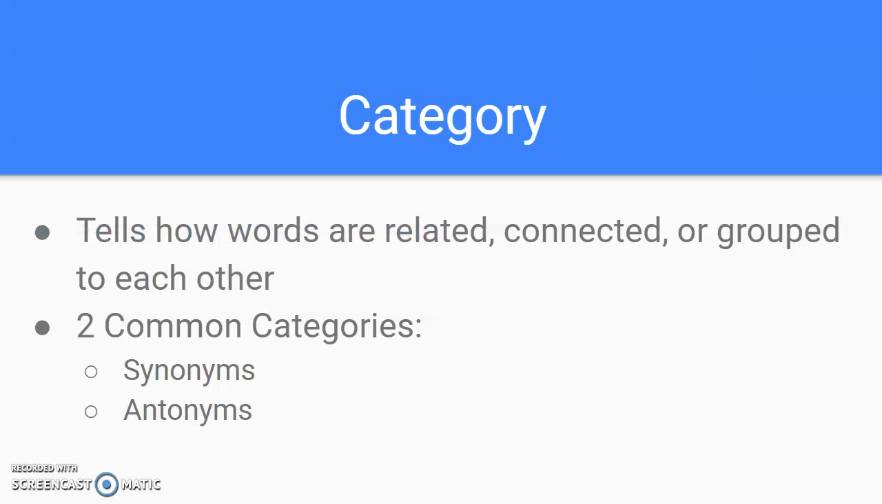So categories, or a category, tells how words are related, how they're connected or grouped to each other. And two common categories that you will see pop up time and time again, especially when it comes to your vocabulary words, are synonyms and antonyms.